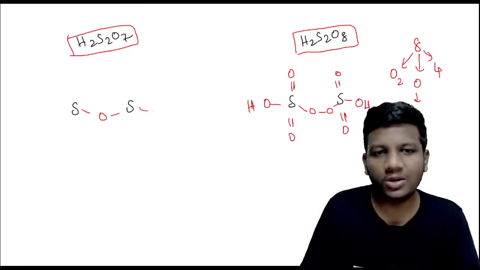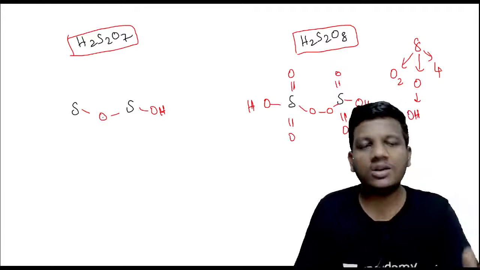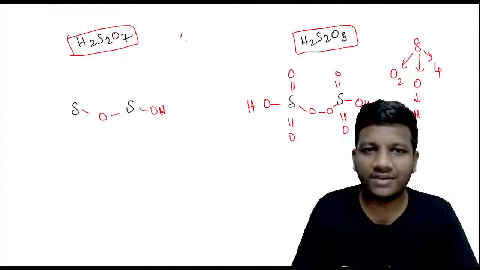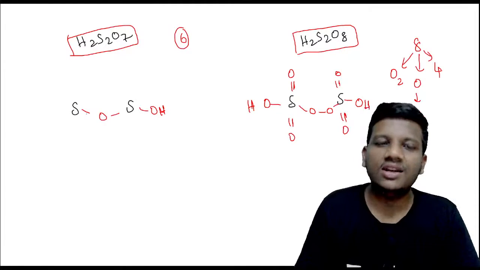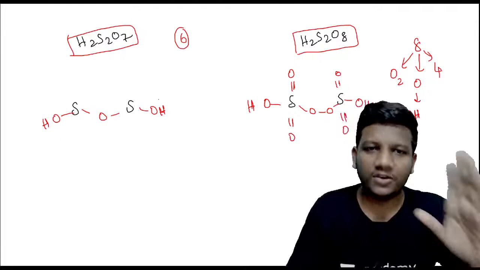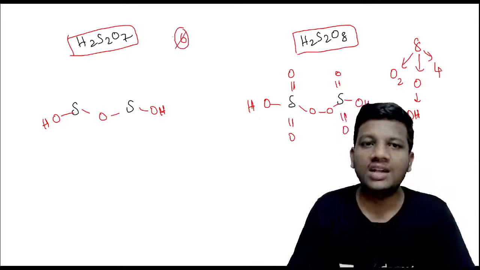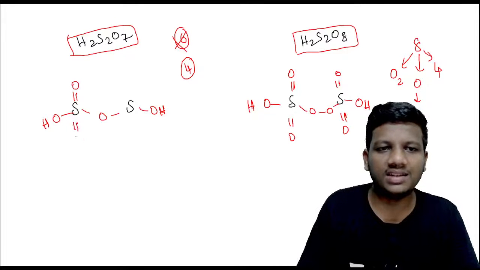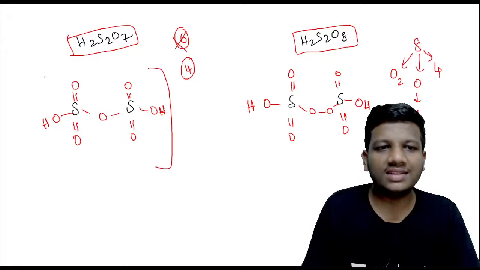Okay, similarly go like here. From the 7 oxygens I have given 1 oxygen for the single bond connecting the 2 sulfurs, and the remaining I'm having is 6 oxygens, and 2 hydrogens. So I have to give 2 hydroxyl groups. If I give the 2 hydrogens and the 2 oxygens for the hydroxyl group formation, I end up having 4 pure oxygens. Those I'm going to attach as double bonds with sulfur, guys. Got it? This is the structure of Oleum.